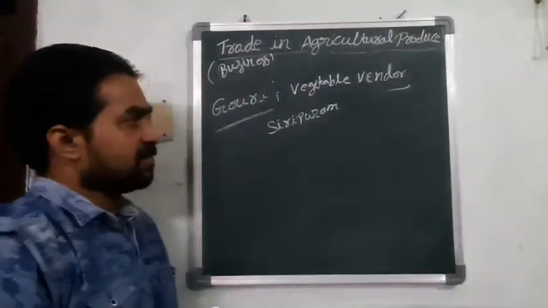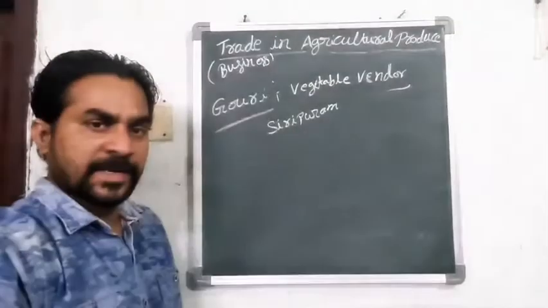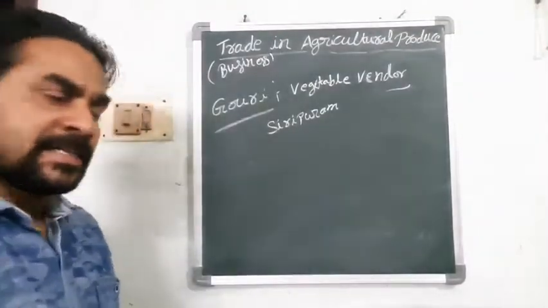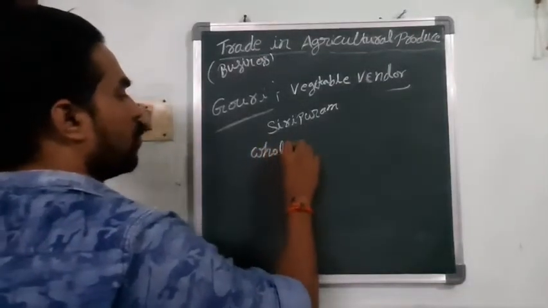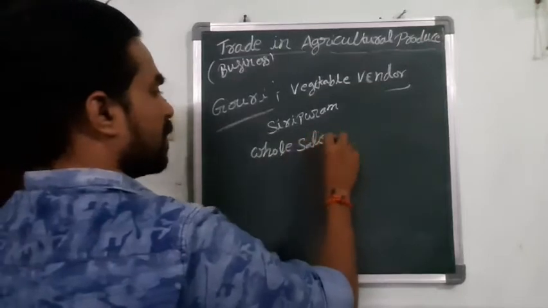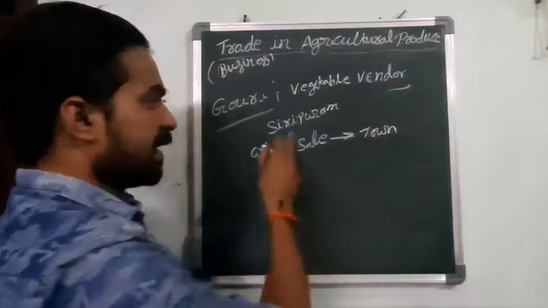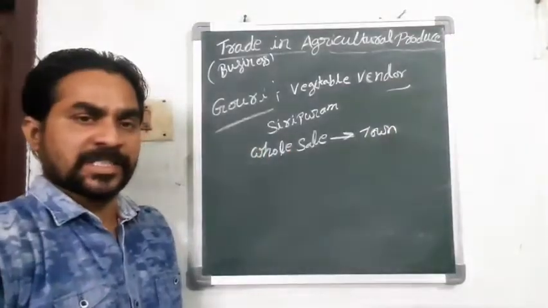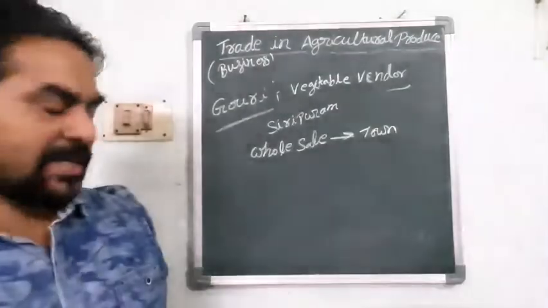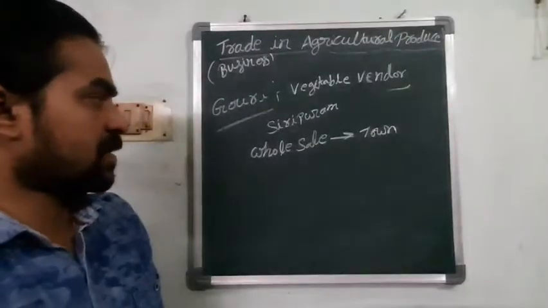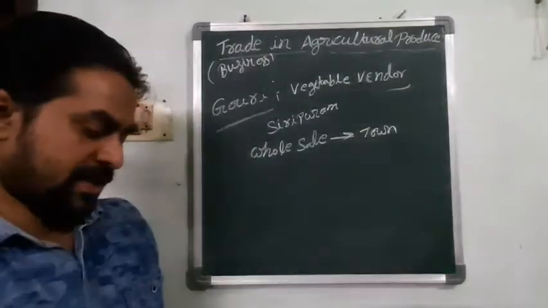Gauri is a vegetable vendor from Siripuram village, and she buys vegetables from a wholesale shop. That wholesale shop is in the town near Siripuram. She will buy from the town, take all the vegetables on her head, and sell them in the village.